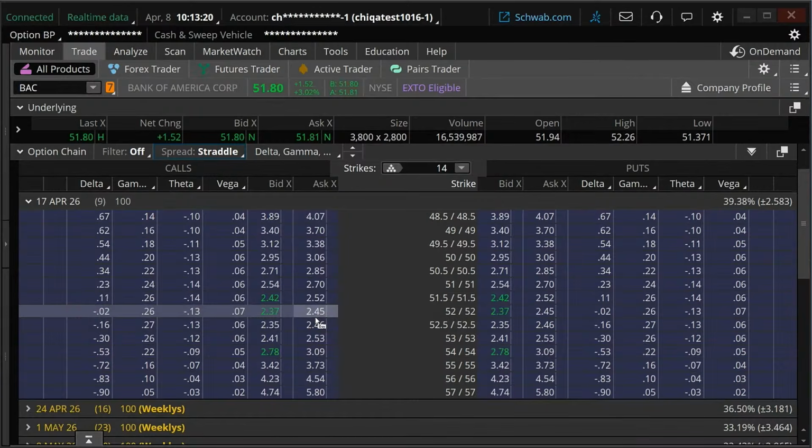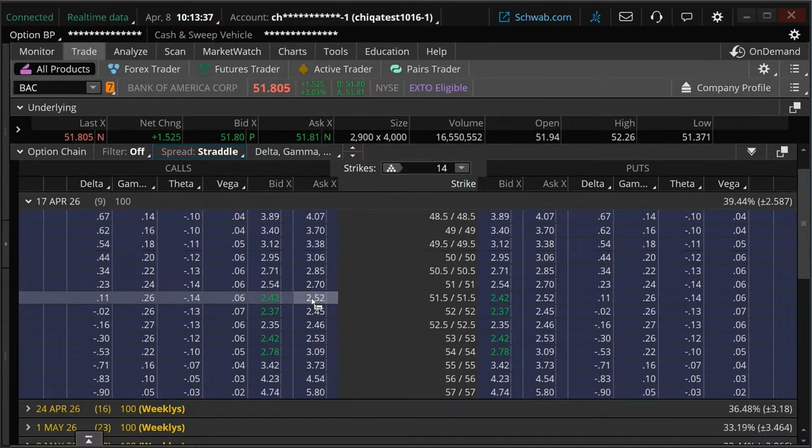I'm just going to round a little bit. It's a little less than $250, around $240, $250. That's saying between now and this expiration, the market is expecting about a $2.50 move. Now, how is it coming up with this price? It's coming up with this price by just adding the price of the call and the put. So how's it coming up with that 250? It's just adding the price of the call and the put.